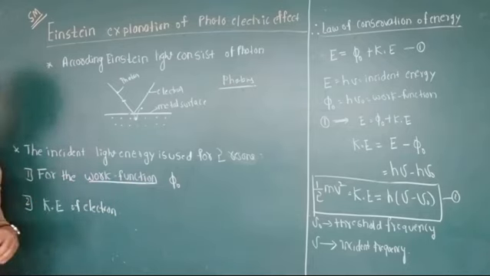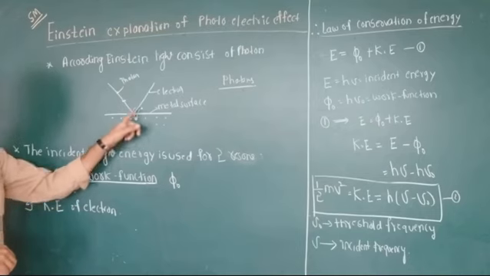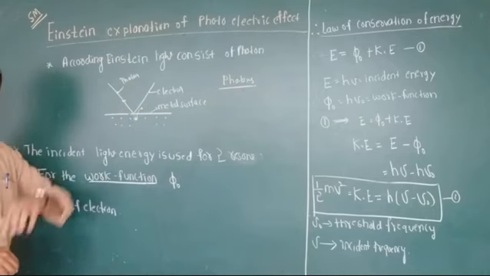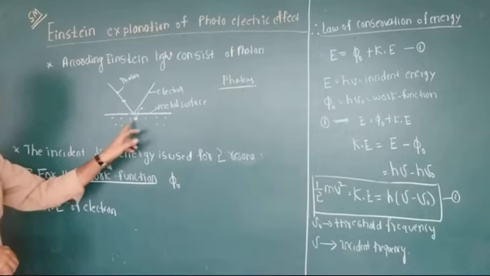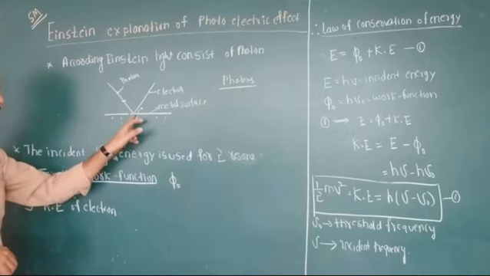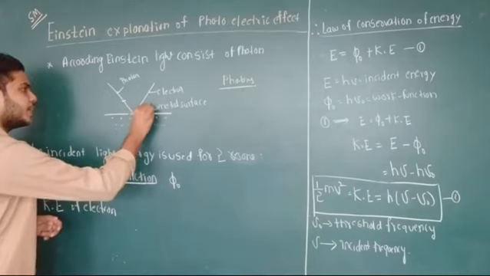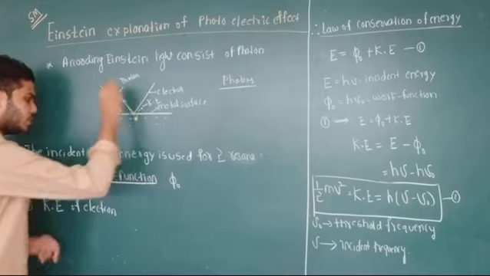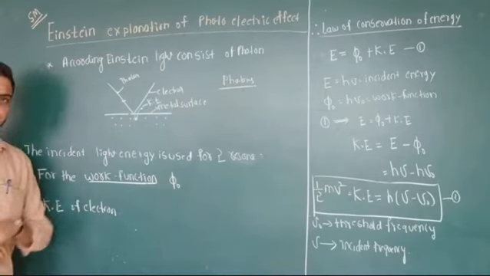We already know the work function. Work function means what? It is the minimum energy given to the metal surface so that an electron comes out of the metal surface. Therefore, by using part of the energy, the electron absorbs the energy and comes out. And the remaining amount of energy is used as the kinetic energy of the electron. Therefore, the second part is used as the kinetic energy of the electron.